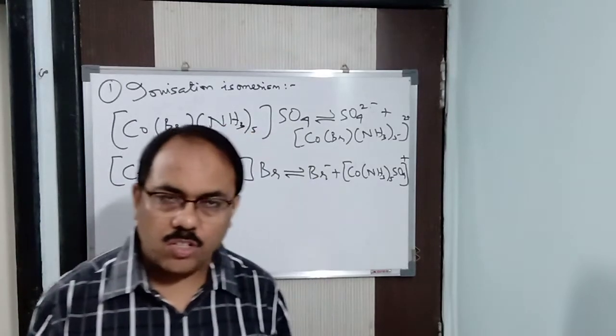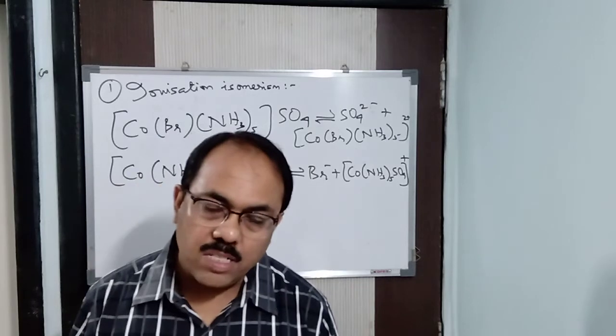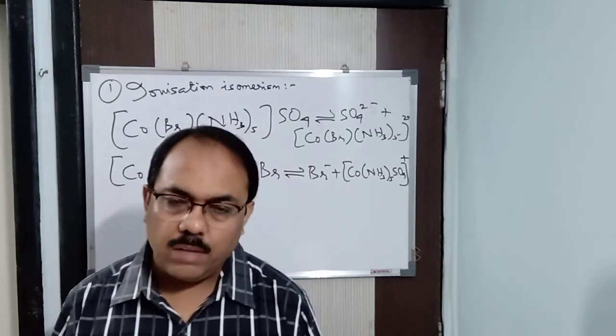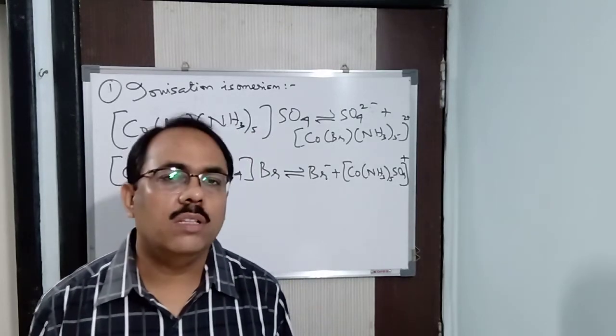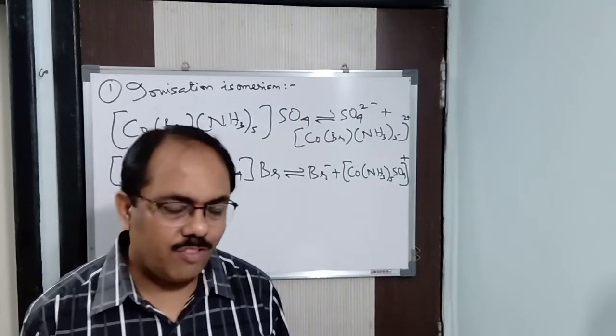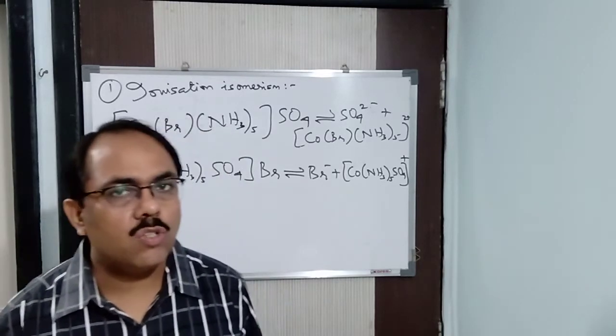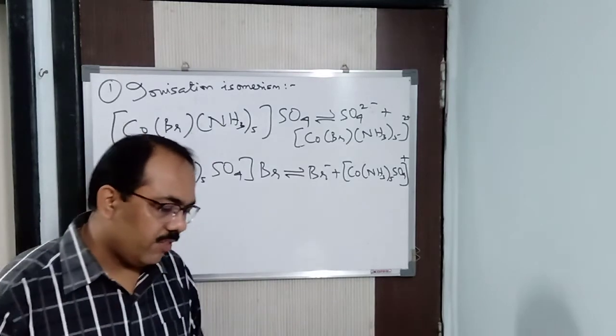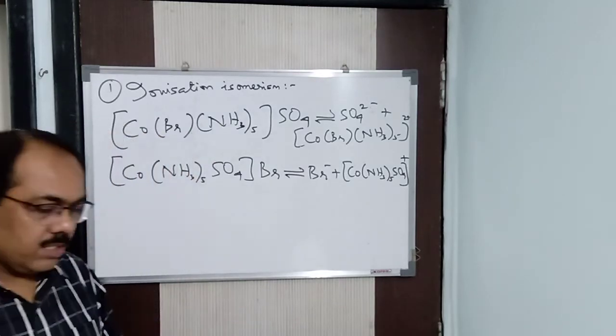Alright, in aqueous solution. So for that purpose, this particular substance shows ionization isomerism. Alright, and these are ionization isomers, and the phenomenon is known as ionization isomerism, we can say, when it produces different types of ions in solution.